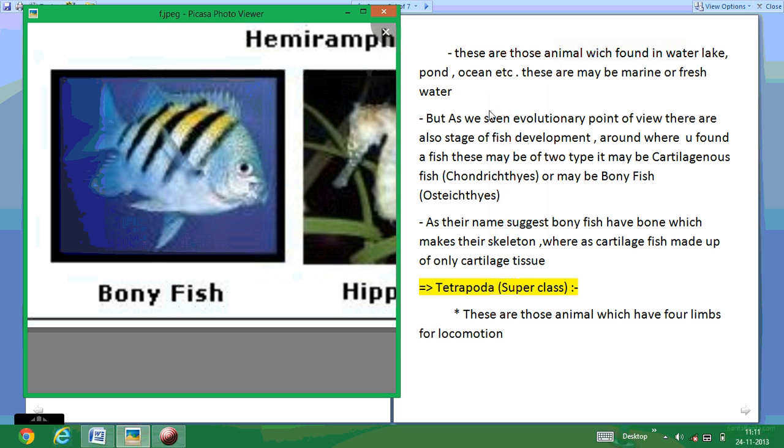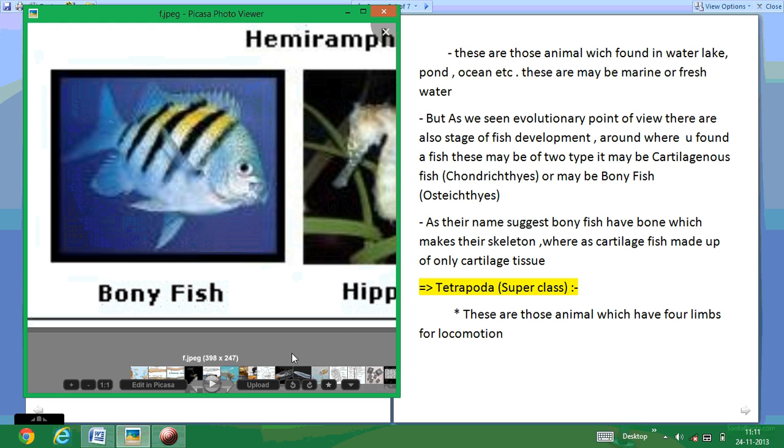These fish are of two types: the cartilaginous fish or the bony fish. The cartilaginous fish are those fishes which have cartilage in their endoskeleton, but the bony fish have bone as a part of their endoskeleton. Here is a photo of the bony fish.